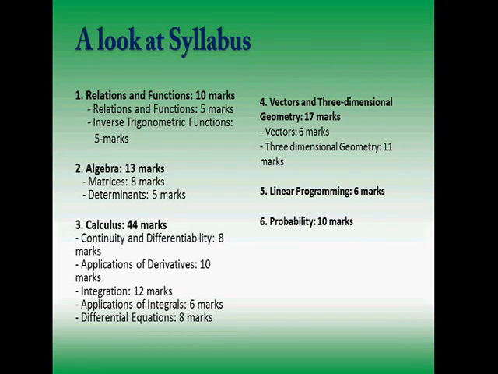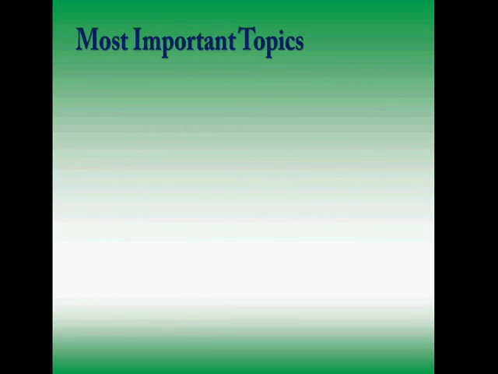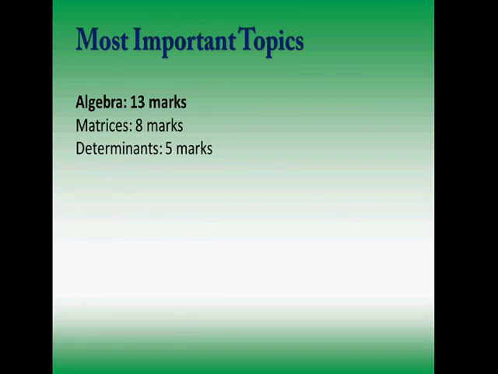So your relations and functions comprises of 10 marks, Algebra 13 marks, Calculus 44, huge section, Vectors in 3-dimensional geometry 17 marks, Linear programming 6 marks, Probability 10 marks. Now I'll take up these topics one by one, and I'll teach you what importance you should give while considering these topics in revising. So let's start with the algebra first of all.